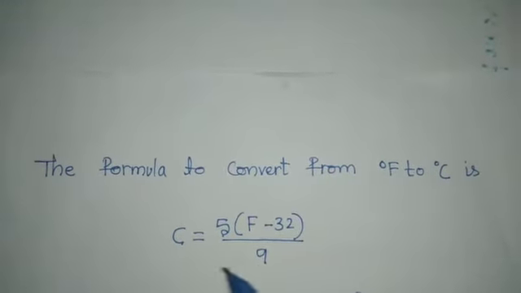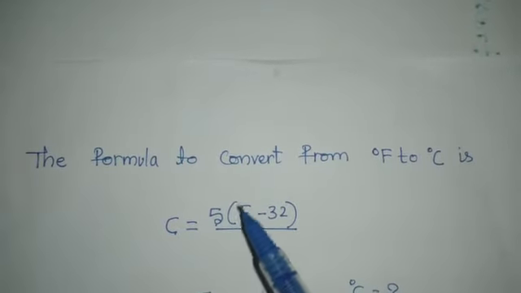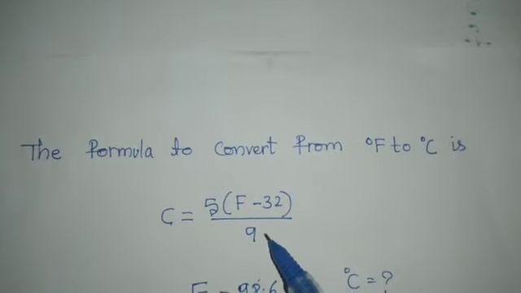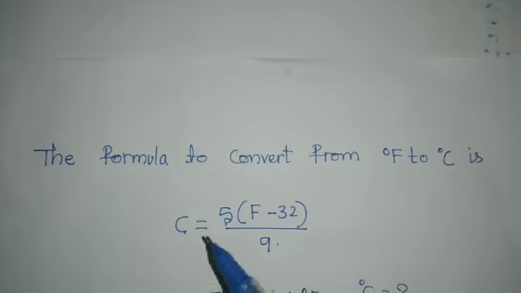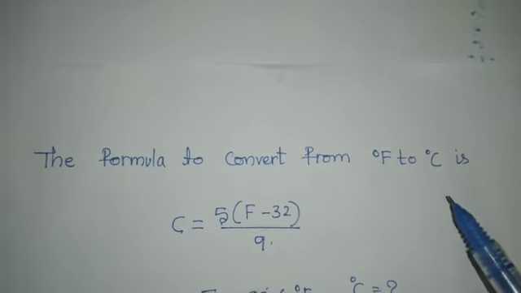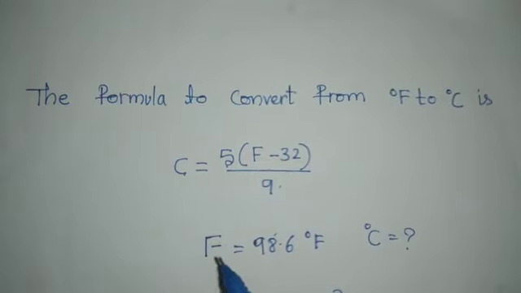There is a formula: C is equal to 5 times (F minus 32) divided by 9. This is the formula to convert degree Fahrenheit to degree Celsius. Now we'll take an example.